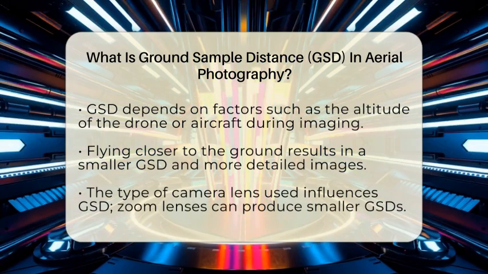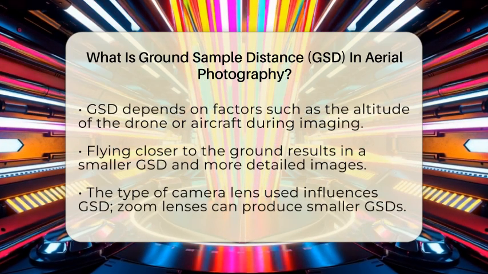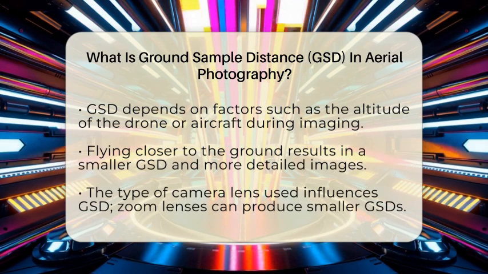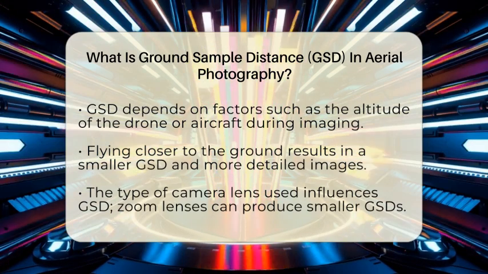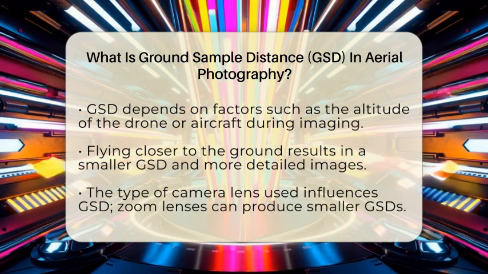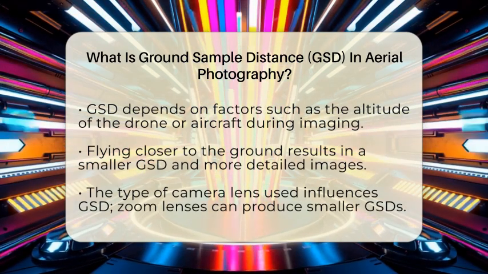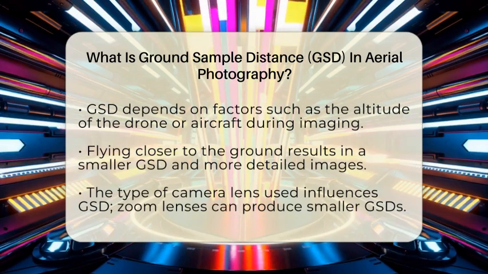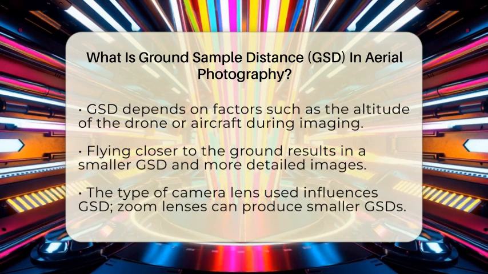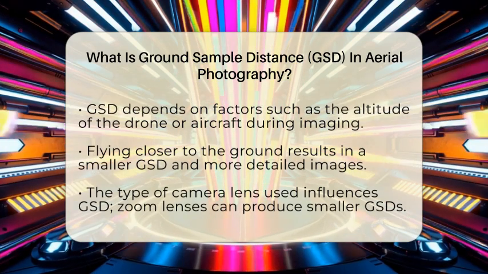GSD depends on a few key factors. The height of the aircraft or drone when taking the photo is very important. Flying closer to the ground results in a smaller GSD, which means more detail. The type of camera lens used also matters. A wide-angle lens might cover more ground but with less detail, while a zoom lens can give you a smaller GSD. The size of the camera's sensor influences the GSD too. Larger sensors can capture more detail at the same altitude.